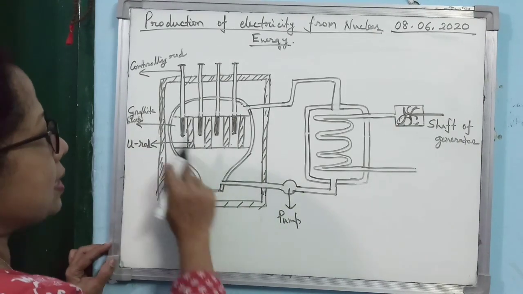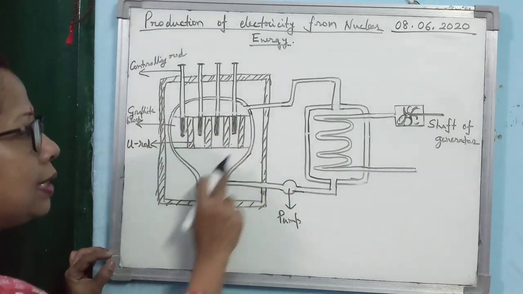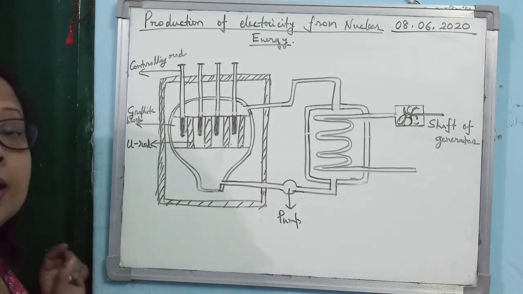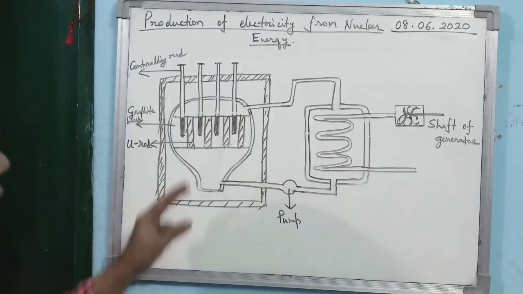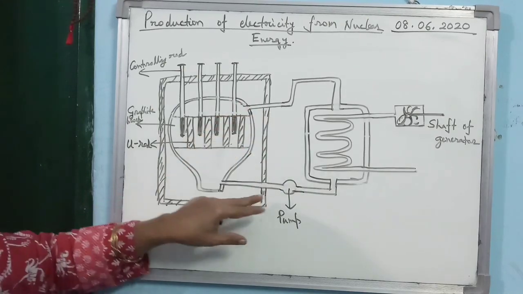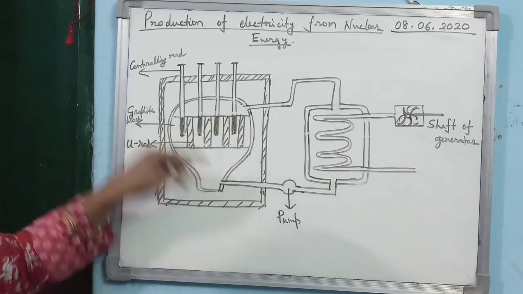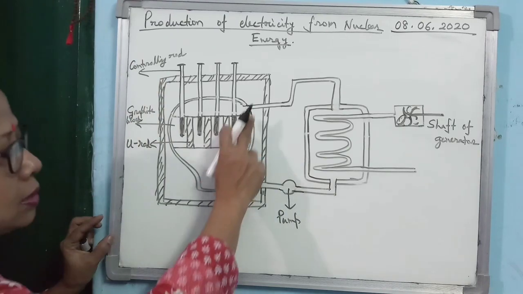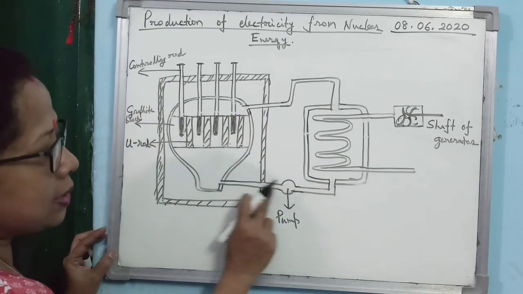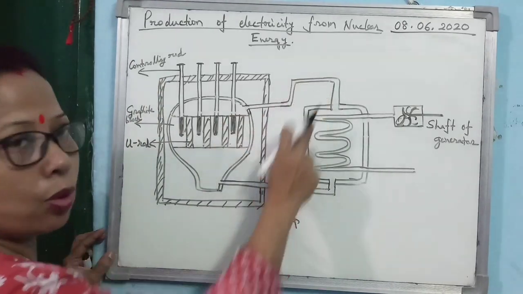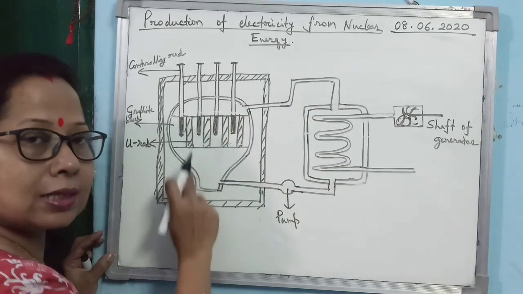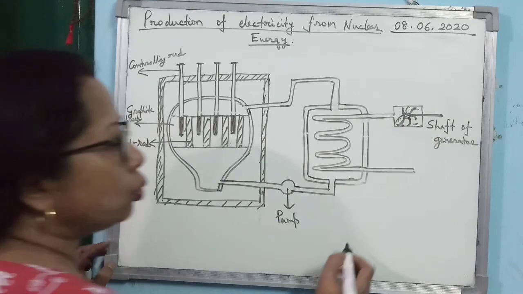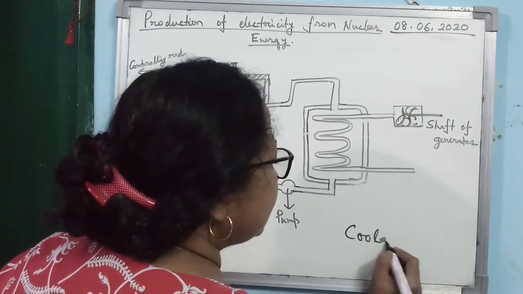Now, this is kept within a chamber. This chamber is made of a double-walled lead and concrete box. Again, this chamber has two outlets. You see, this is one outlet and this is another outlet. Through these outlets, what is circulated? That is coolant. Why coolant?